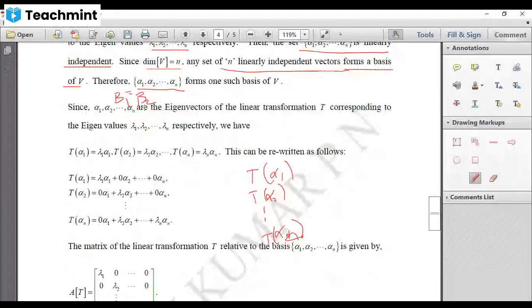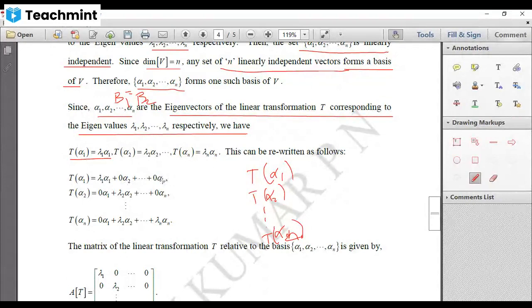Okay. Further, what are alpha 1, alpha 2, etc. up to alpha n? They are eigenvectors of the linear transformation T corresponding to the eigenvalues lambda 1, lambda 2, etc. up to lambda n. When you say these are eigenvectors, they satisfy T of alpha 1 equal to lambda 1 alpha 1, T of alpha 2 equal to lambda 2 alpha 2, etc. T of alpha n equal to lambda n alpha n. But we can write this as T of alpha 1 equal to lambda 1 alpha 1 plus 0 into alpha 2, etc. up to 0 into alpha n. There is no change in the answer.